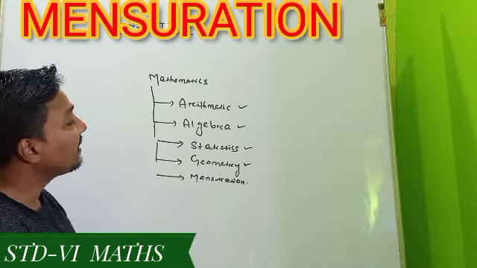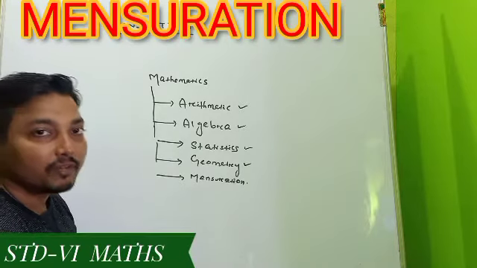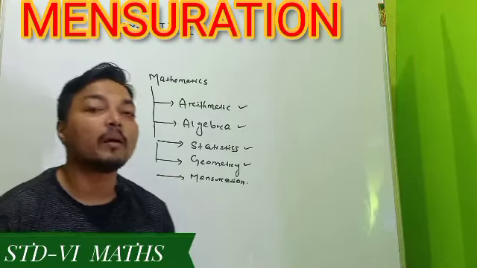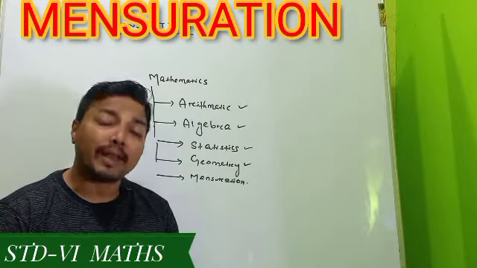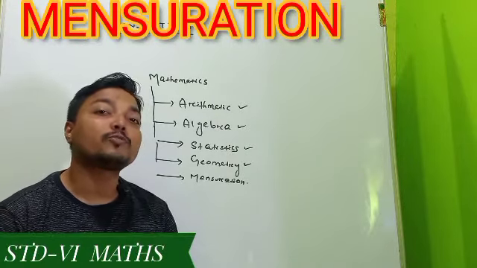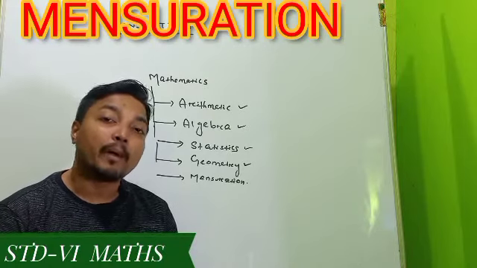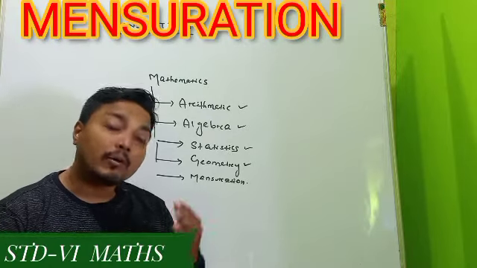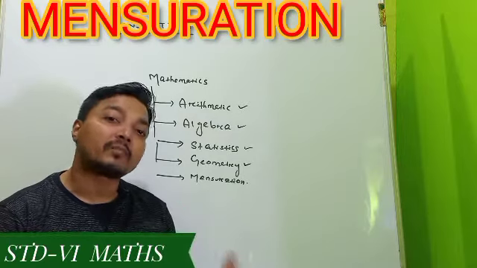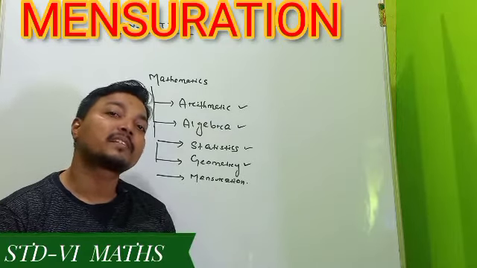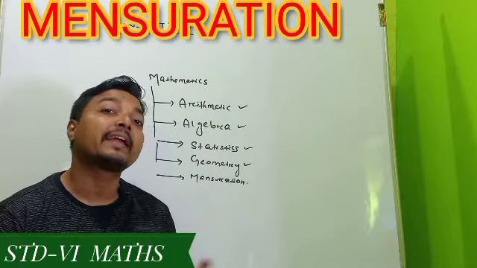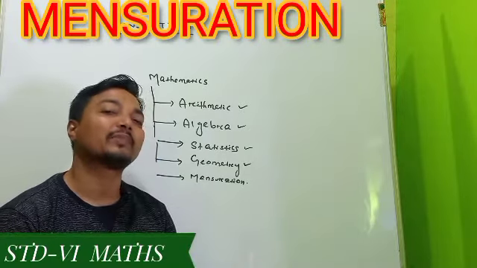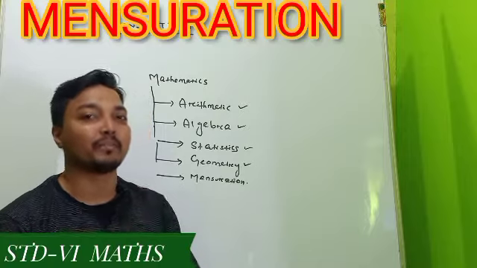In the similar way, for mensuration, everyone, you just have to remember the definition of mensuration. Mensuration is also one of the branches of mathematics under which we learn about perimeter, area, surface area, total surface area, lateral surface area, along with volume. That branch is called mensuration.